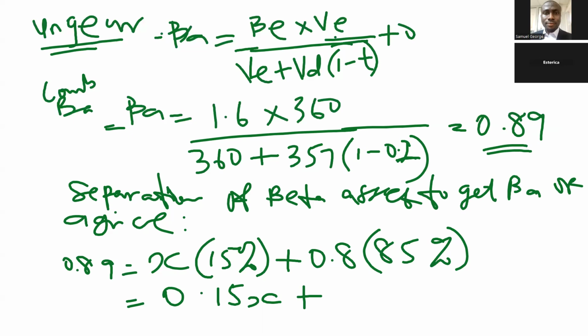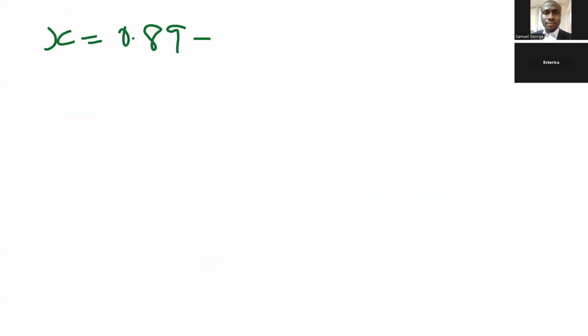Okay, so I have 0.89 equals 0.15x plus 0.68. If I collect the like terms and solve for x, x would be equal to 0.89 minus 0.68, divided by 0.15.